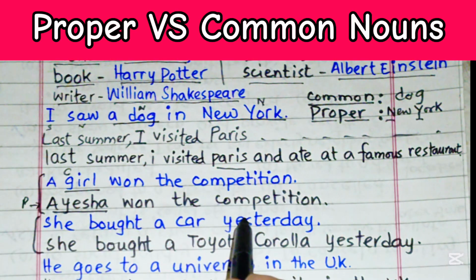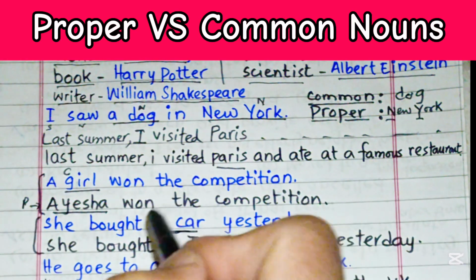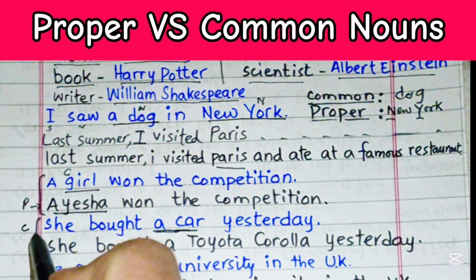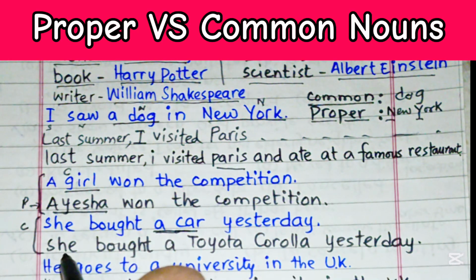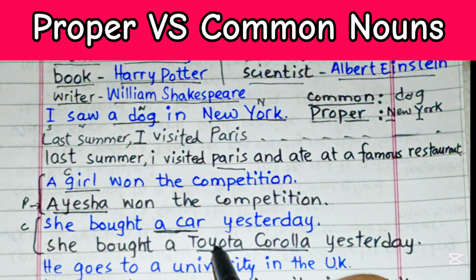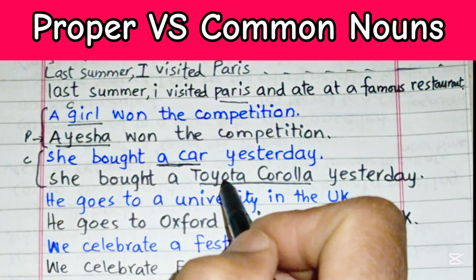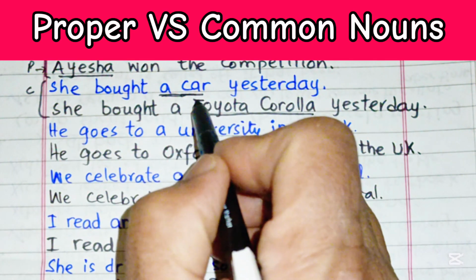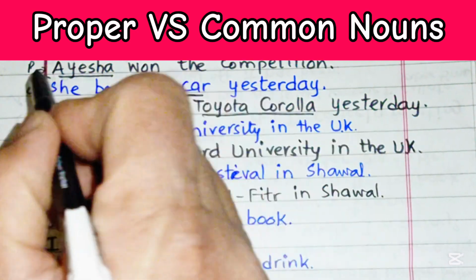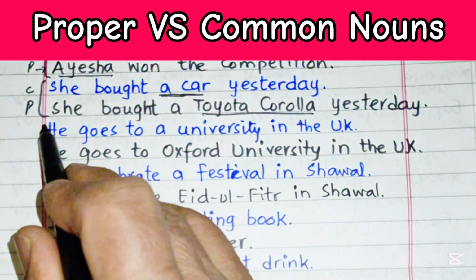Now look at this pair. She bought a car yesterday. So over here, a car means she bought any car. So this is common in this particular sentence. But she bought a Toyota Corolla. So this is not any car, rather this is the name of a specific brand or specific company to which this car belongs, and the name of this car is Toyota Corolla. So initials are capital. This is one more clue. So this is a proper noun. This was a common girl.